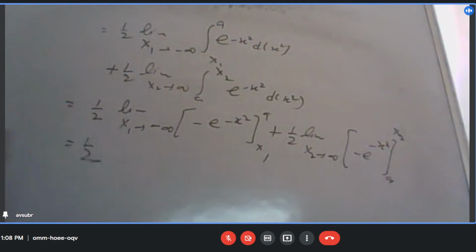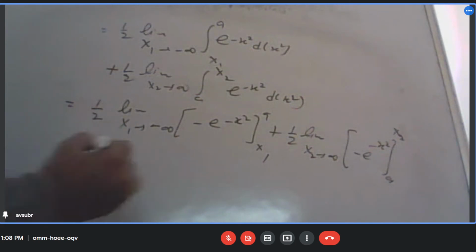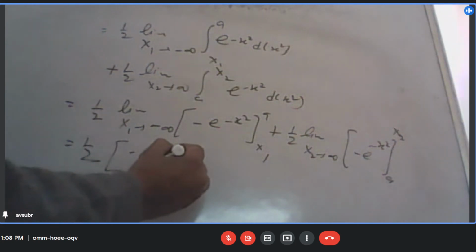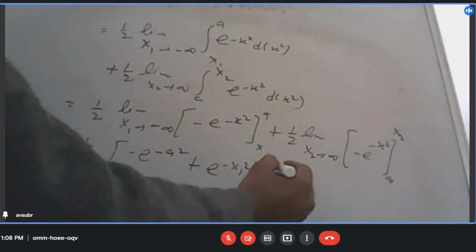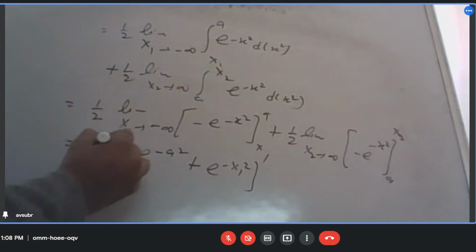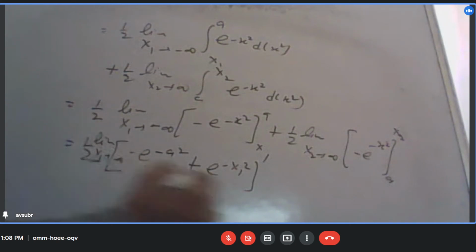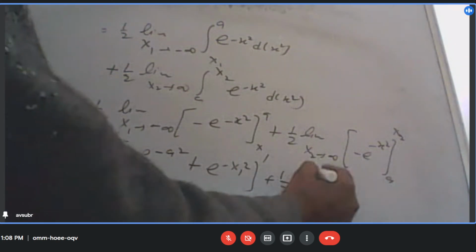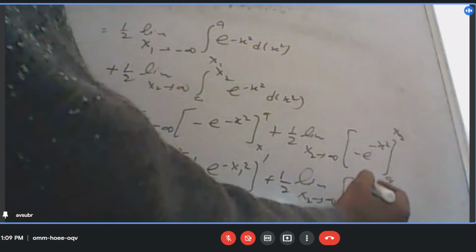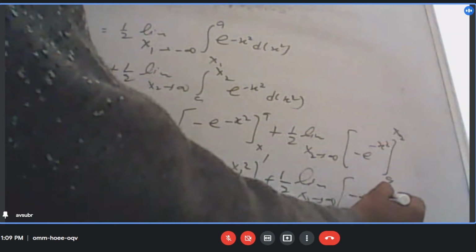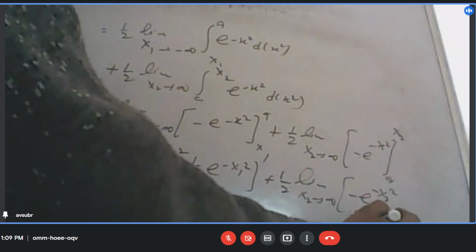So 1 by 2 limit x1 to minus infinity of minus e to the power minus a square plus e to the power minus x1 square, and plus 1 by 2 limit x2 to infinity of minus e to the power minus x2 square plus e to the power minus a square.